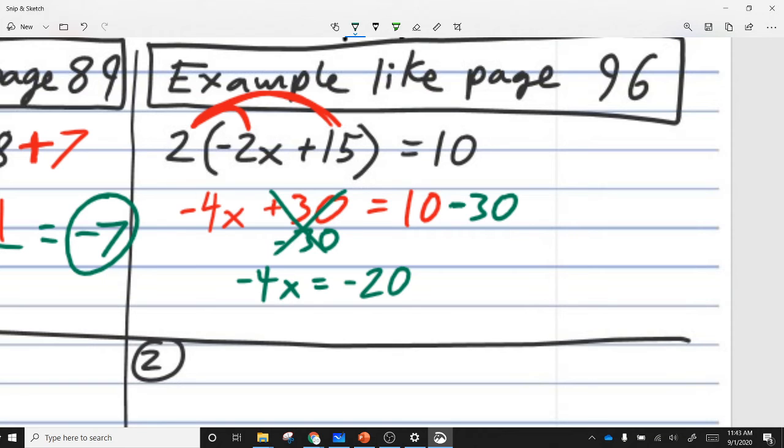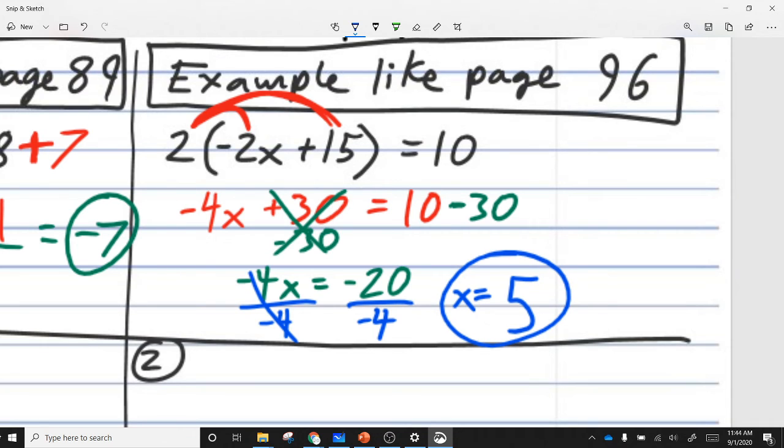I think you guys are going to find that your last step is always going to be dividing. We've got our x multiplied by a negative 4. Let's go ahead and divide it by a negative 4. Keep it equal. And the number that a few of you guys already posted as the answer is indeed the answer. x is by itself. Negative 20 divided by negative 4. Yes, a whole bunch of you guys are putting that answer down.